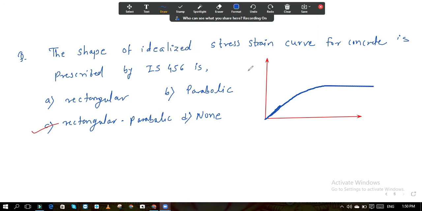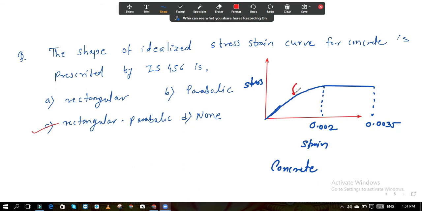I have told you at this point the strain is 0.002. At this point the strain is 0.0035. On the x-axis strain is there, on the y-axis stress is there. So this is your stress strain curve for what? Concrete. This is your stress strain curve for concrete. It is rectangular and parabolic.